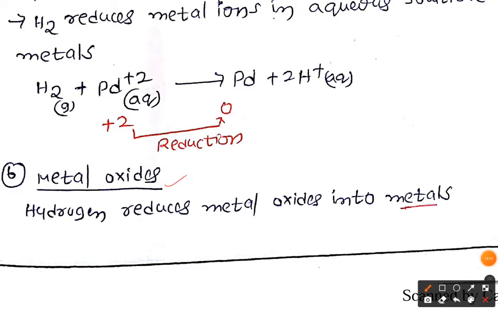Now, reaction with metal oxide. Hydrogen reduces metal oxide into metals. Okay, this is already most important in metallurgy.